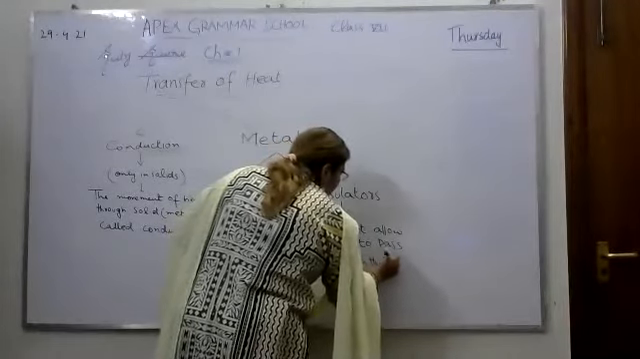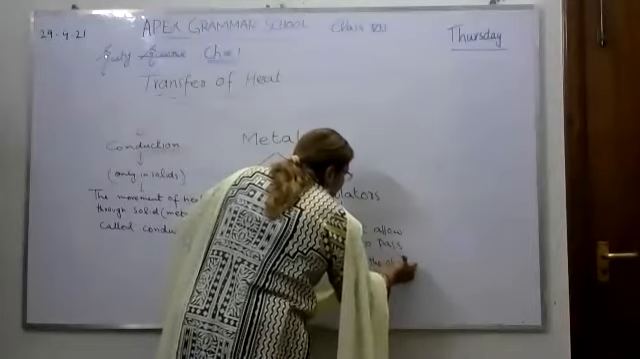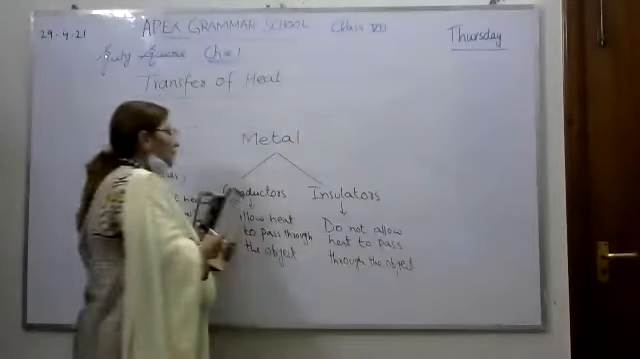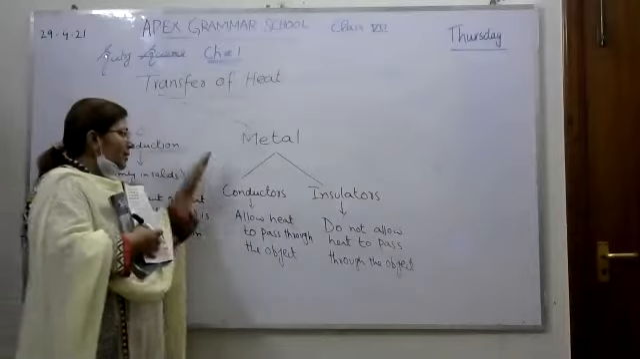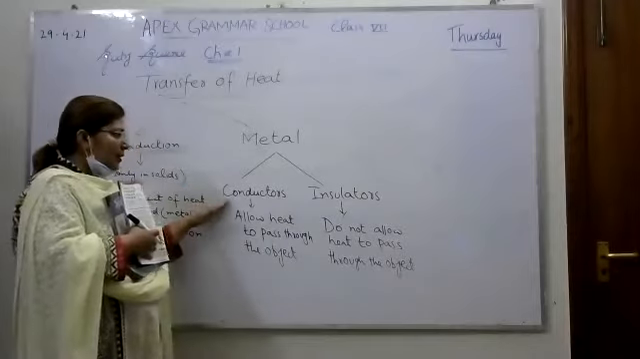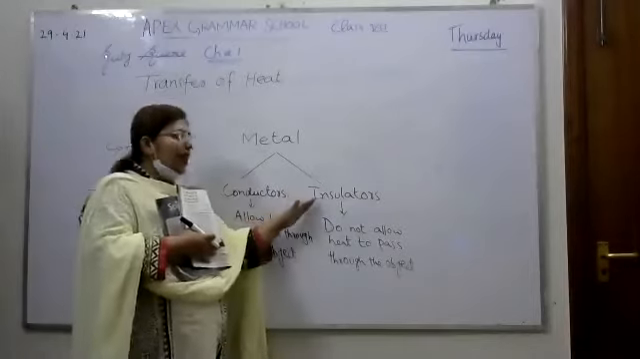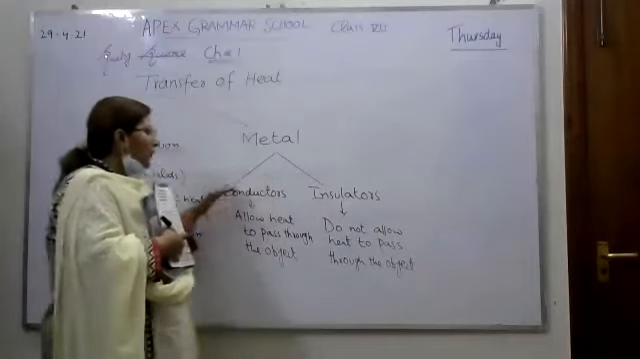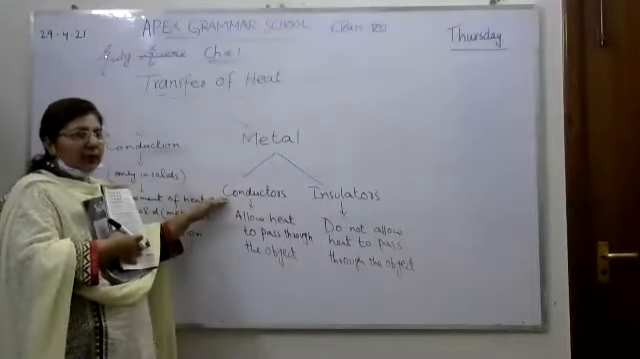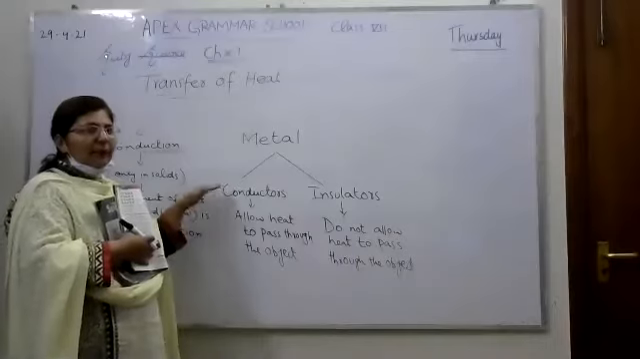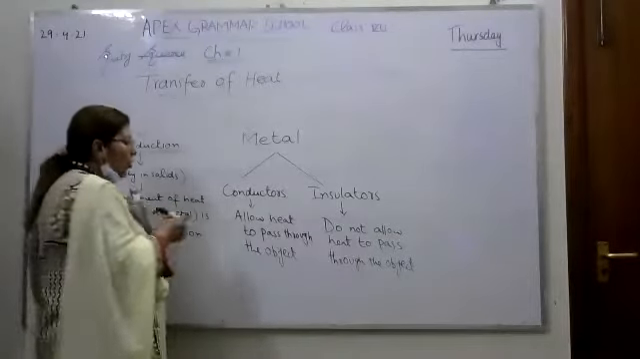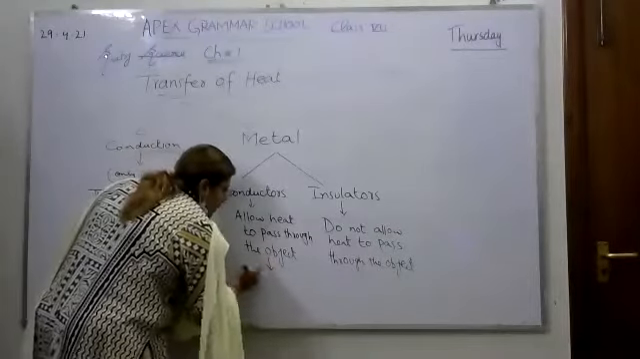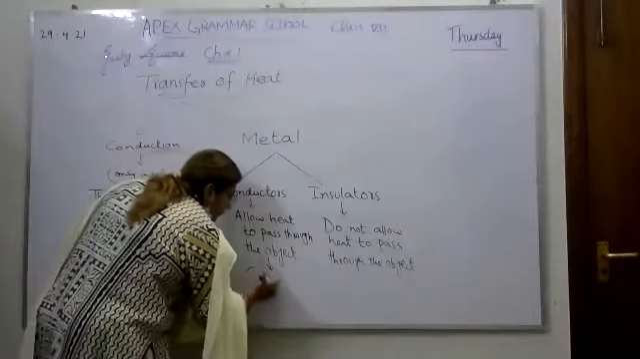So this is the big difference between metals and non-metals. All metals are conductors and all non-metals are called insulators. Now we will discuss the examples of conductors. The best example of conductors is copper.